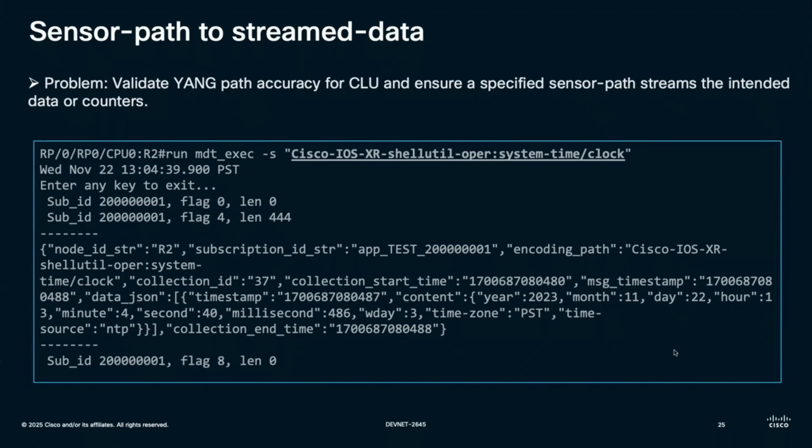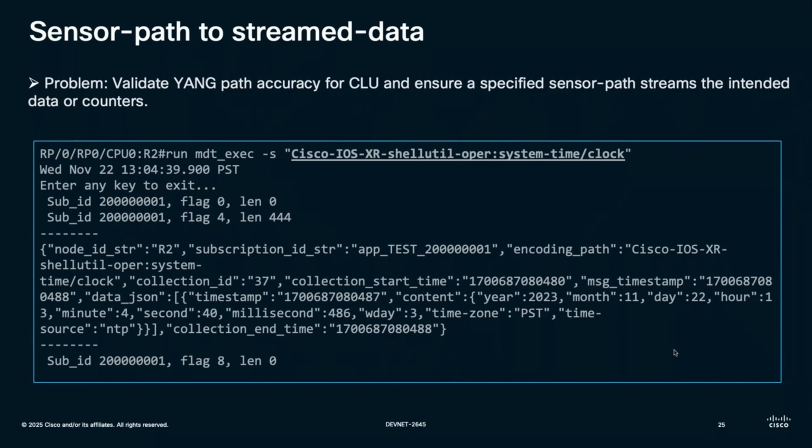What I did is I used this tool, which is called run mdt_exec -s, with s for sensor path, and then I copy the sensor path here. The moment I copy my sensor path, I get this output. This is the very same output which will be streamed in the case of model-driven telemetry as well.